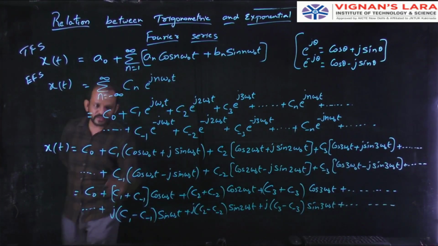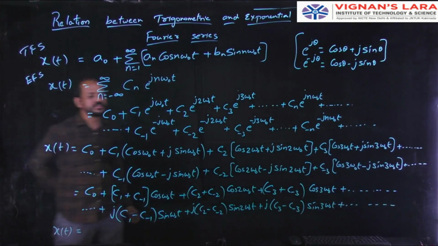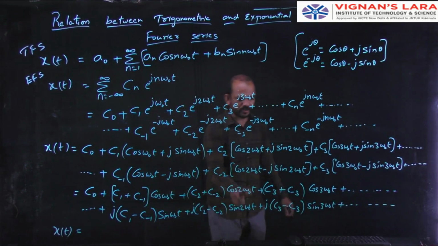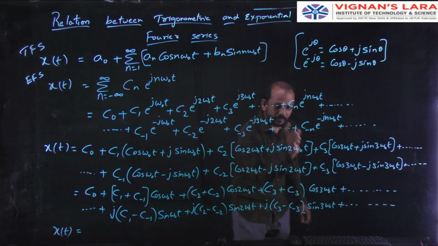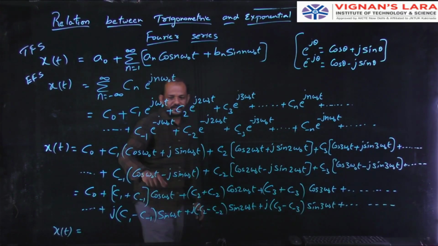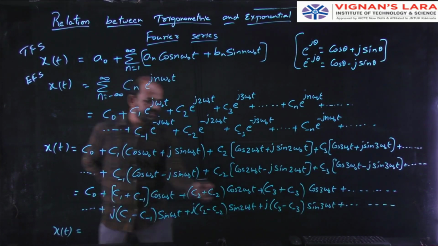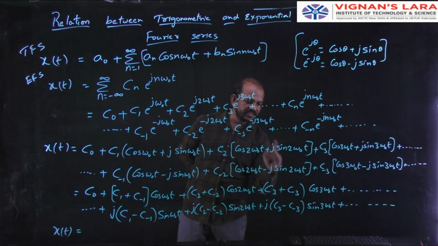and so on. Finally for x of t, what do I get? See, this is cos omega naught t, cos 2 omega naught t, cos 3 omega naught t, sin omega naught t, sin 2 omega naught t, sin 3 omega naught t. Here the value is 1, so C1, C minus 1. Here the value is 2, C2, C minus 2. Here the value is 3, C3, C minus 3.